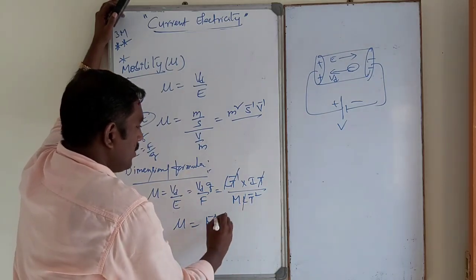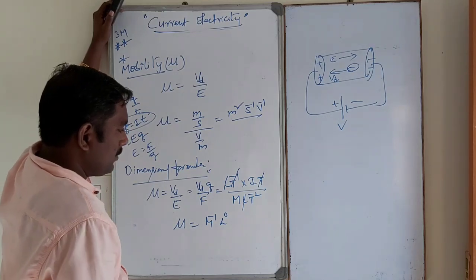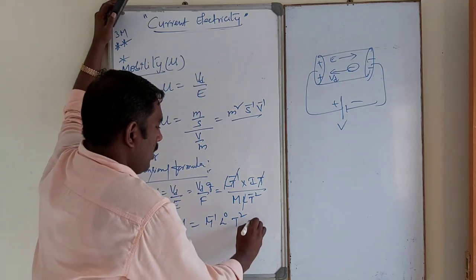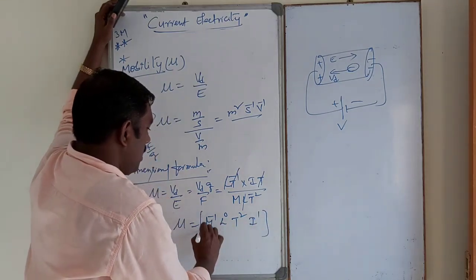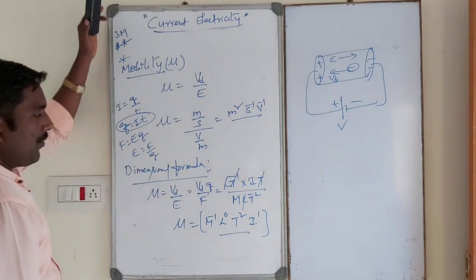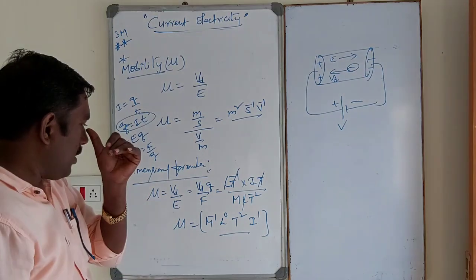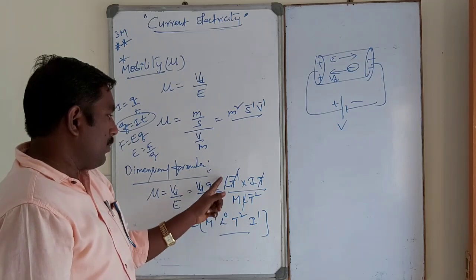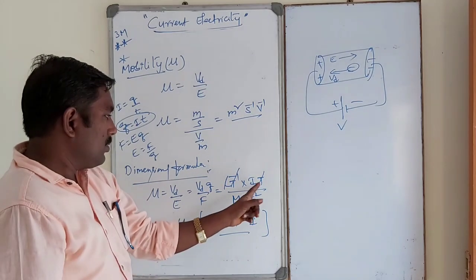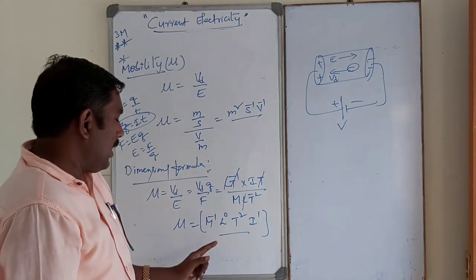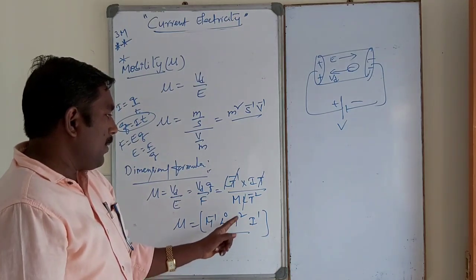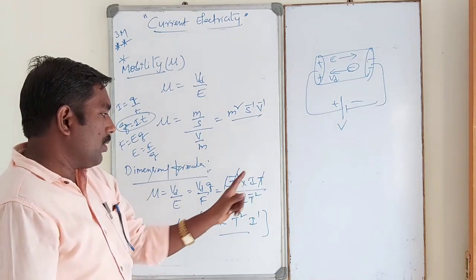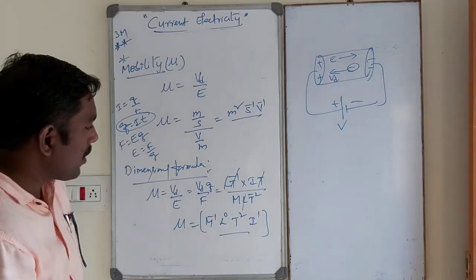There is no L, so L power 0. 1 by T power minus 2 is T power 2, and I power 1. This is the dimensional formula for mobility.